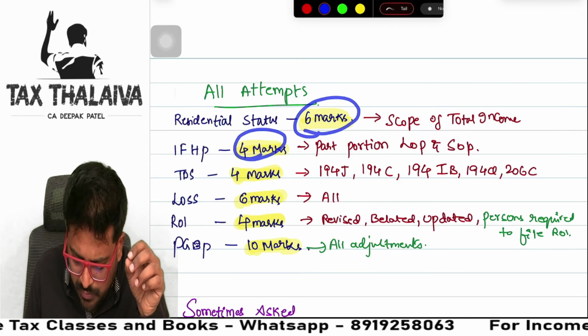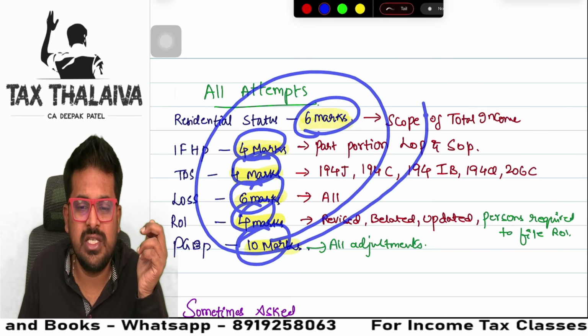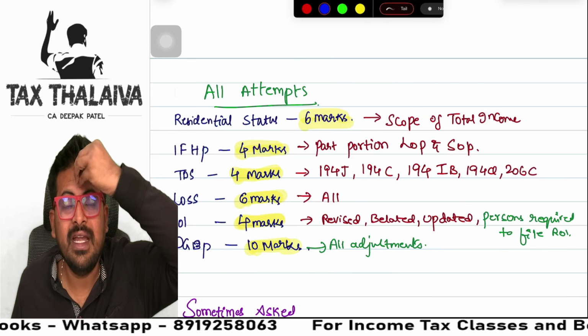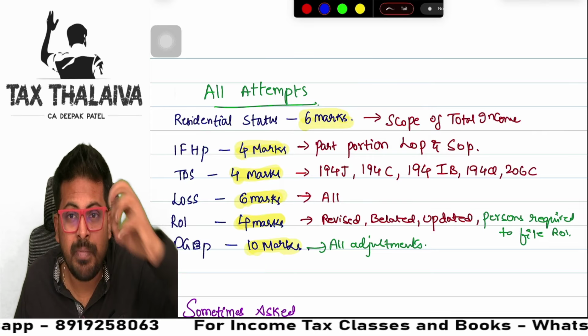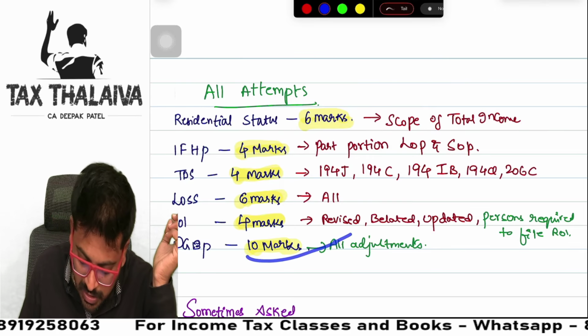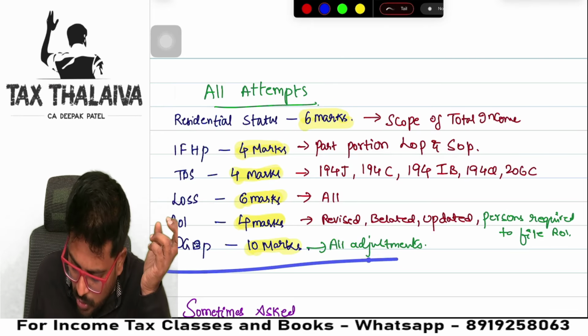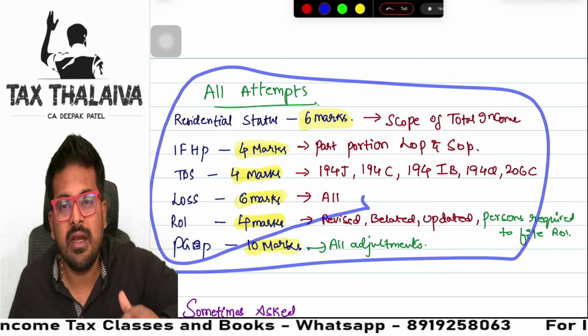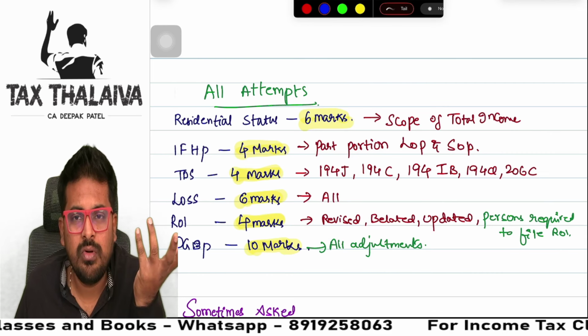6 plus 4, 10, 14, 20, and almost 35 marks. This total is 35 marks. You can definitely guess what is going to come. Expected, 100% these questions will appear in your Jan attempt. If you know that only by covering these topics you can cover 35 marks of your portion out of 50 marks, what is stopping you?